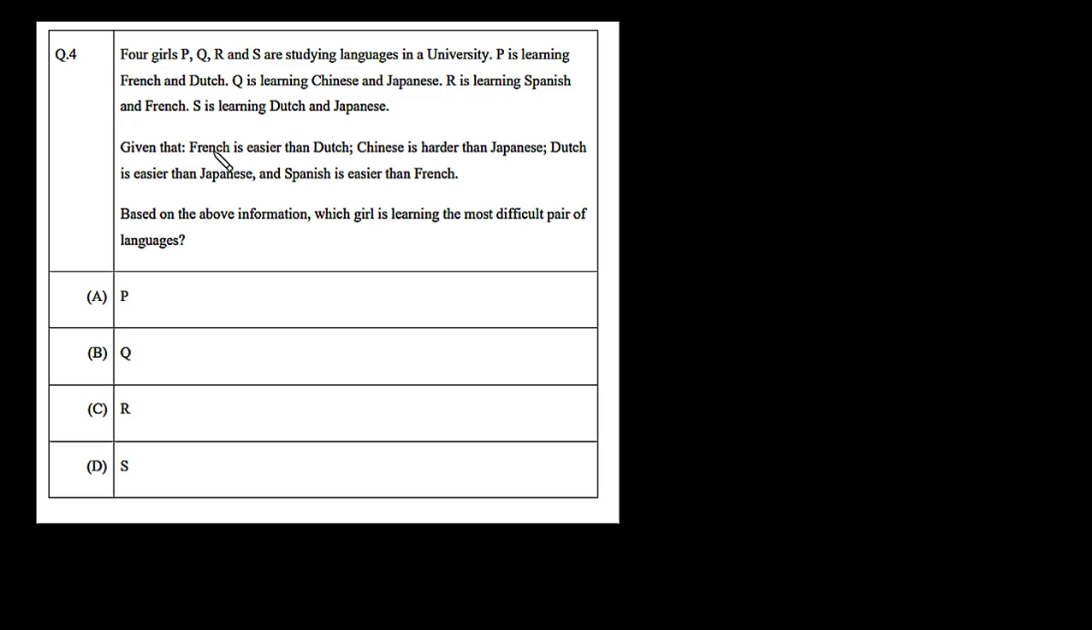Now here it is given that French is easier than Dutch, Chinese is harder than Japanese, Dutch is easier than Japanese, and Spanish is easier than French. Now based on the above information, which girl is learning the most difficult pair of languages? So according to this question, we have to find the student who is learning the most difficult pair of languages. So let's say we have four students.